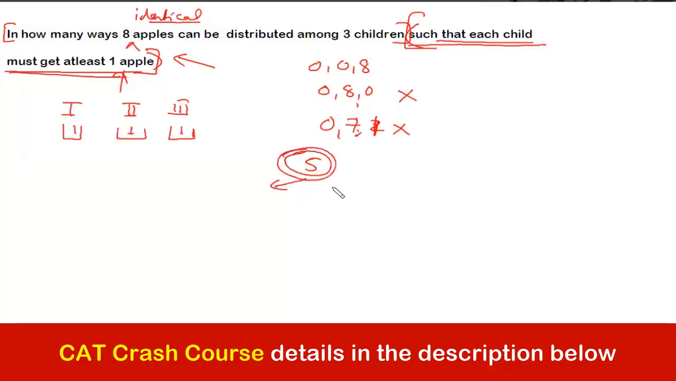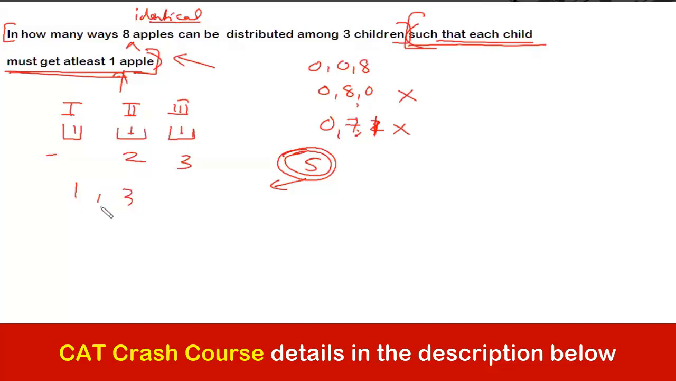Out of these 5 apples, I can give all 5 apples to any one of them. Still, no child will have 0 apples. Each child will have at least 1 apple. Yes or no? Even if I give these 5 apples to, say, child number 1, then the actual distribution would be what? 6, 1, 1, which is a valid distribution as per the condition. Right, guys? Okay. And if I have distributed something like 2 and 3, then the distribution would have been what? This again is a valid distribution.